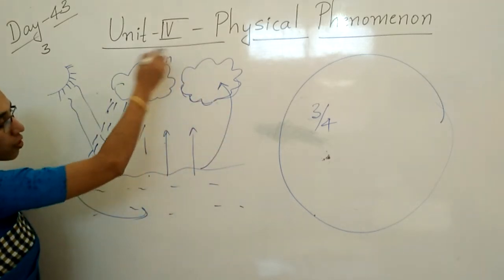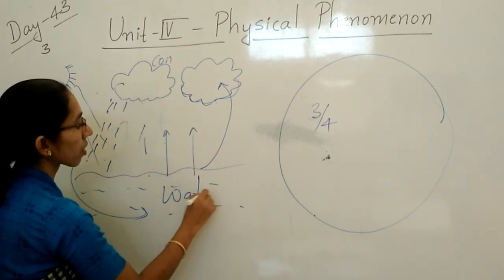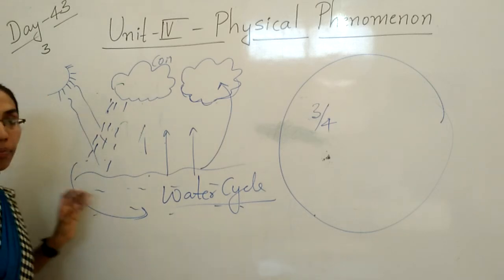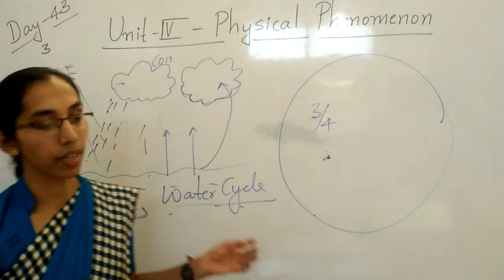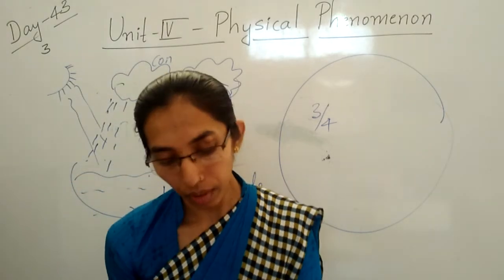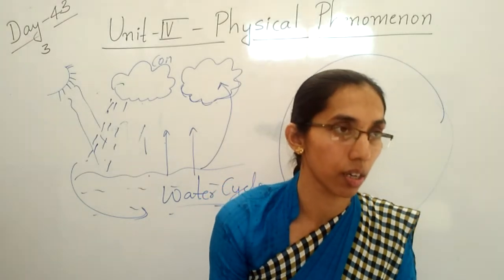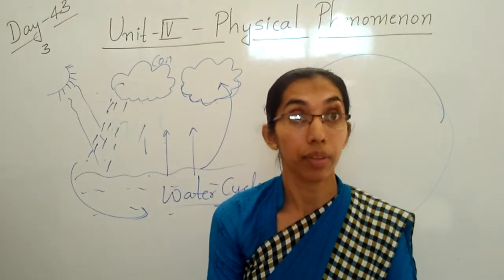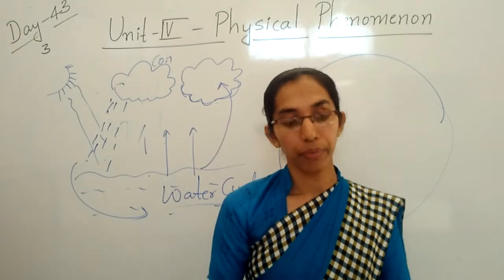This process goes on in nature and it is called the water cycle. Clear, children? What is it called? It's called the water cycle. We use water for a number of purposes. Always, children, we have to drink clean water. For that, we have to use a water filter.